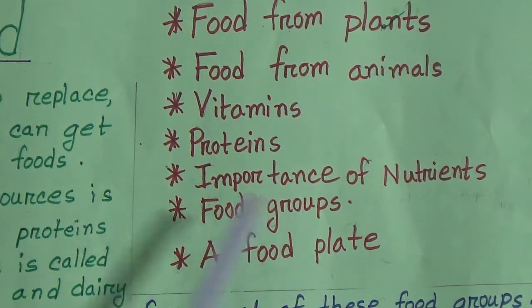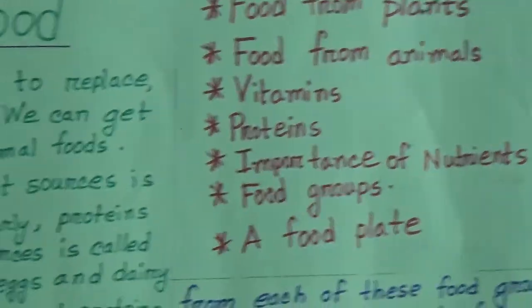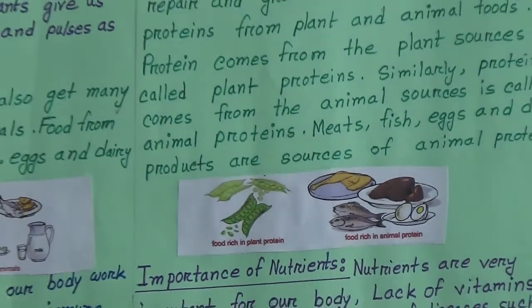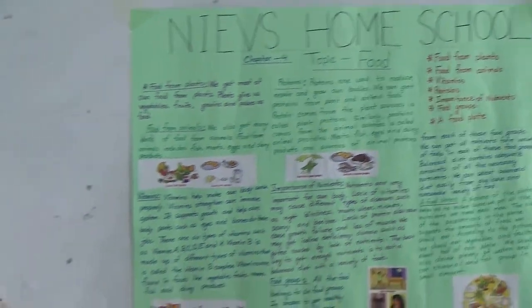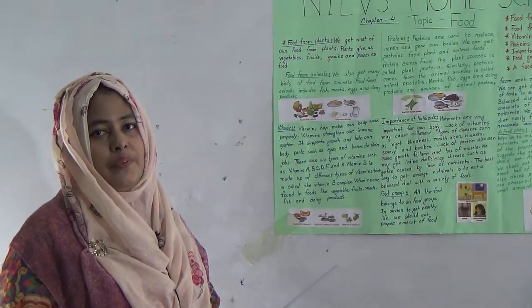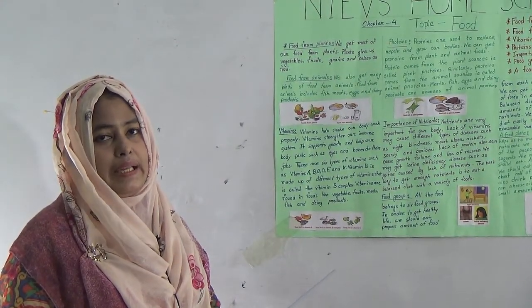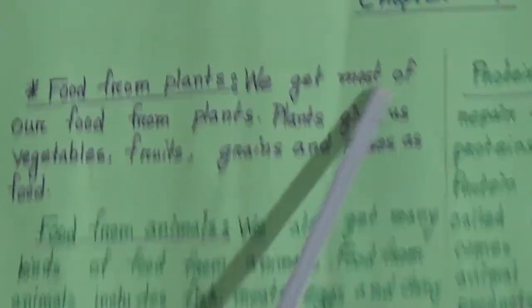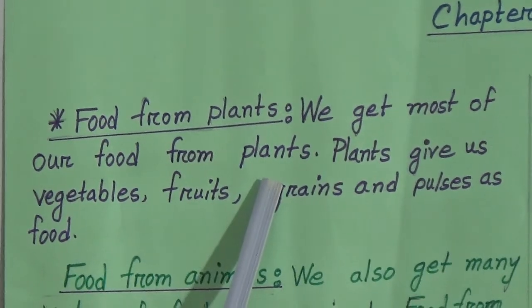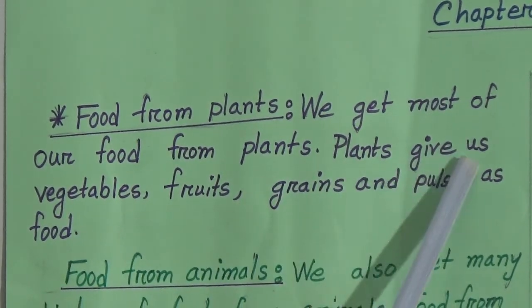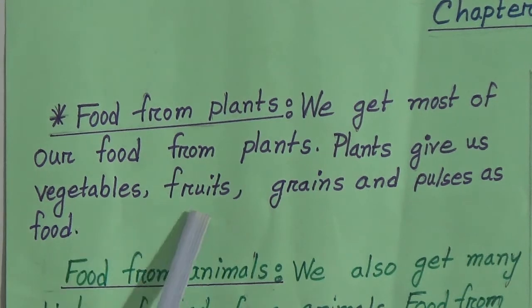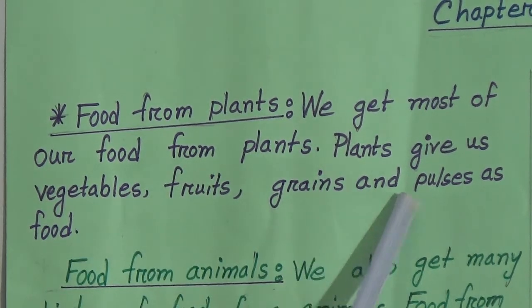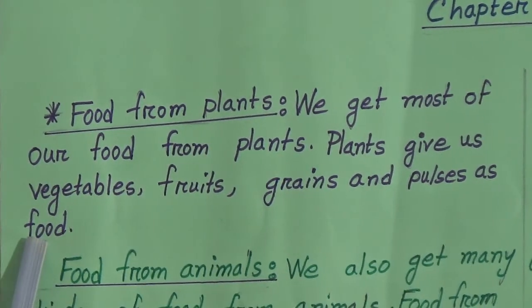plate. Dear students, you know, without food we can't live. We get energy from food. We get some food from plants and some from animals. Let's see. Food from plants. We get most of our food from plants. Plants give us vegetables, fruits, grains and pulses as food.